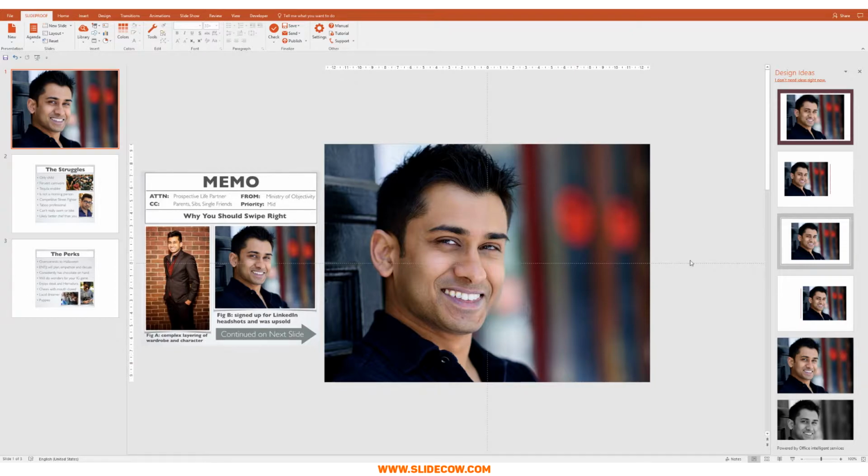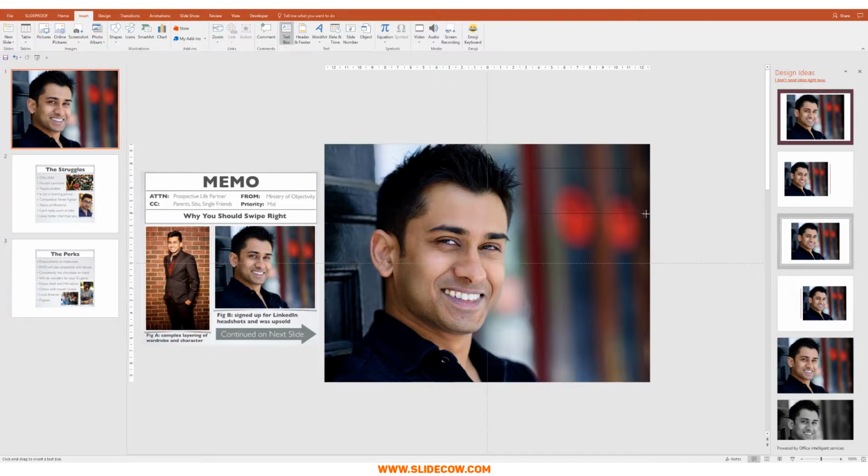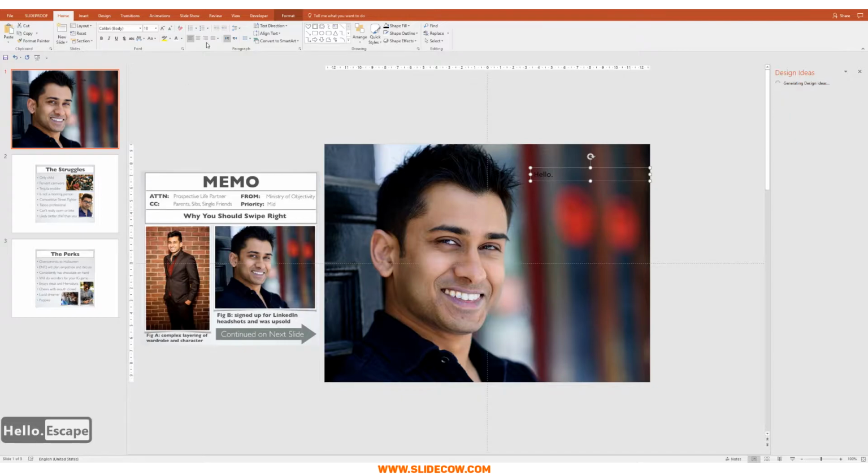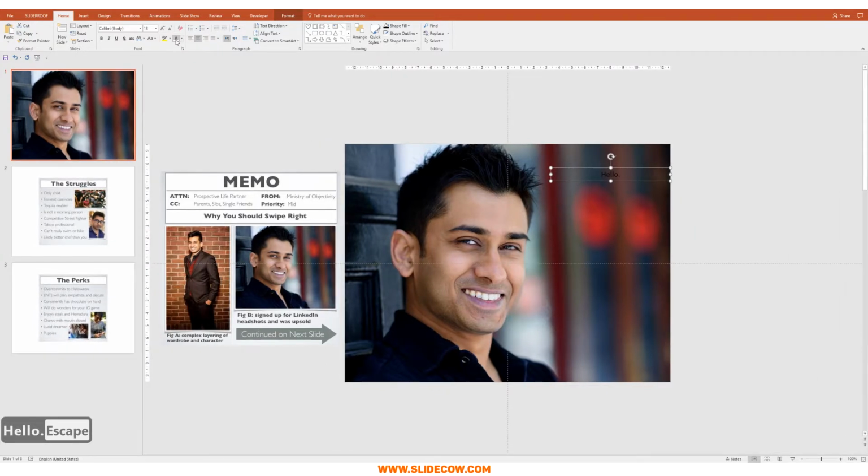The first thing I'm going to do is type in a hello over here. So I'm going to go into Insert, head over to Text Box, and draw the text box like this. I'm just going to type in hello and center that text. I'm going to make it white, change the font to Gotham Ultra, and change the font size to around 72 points.